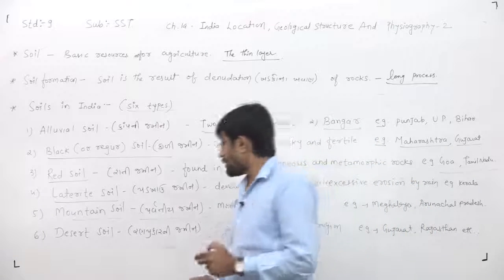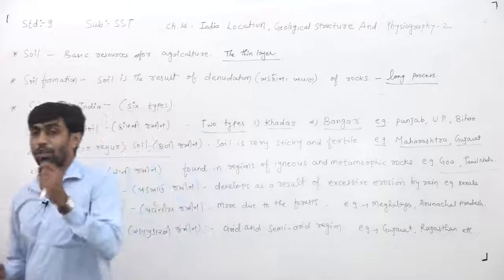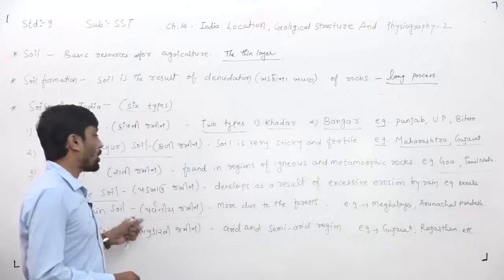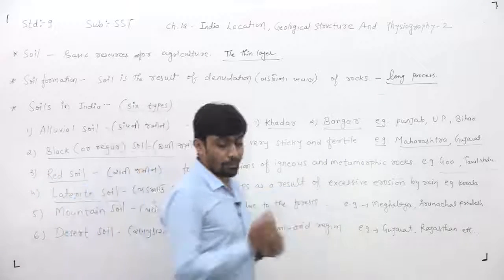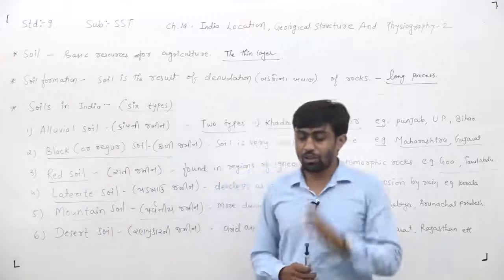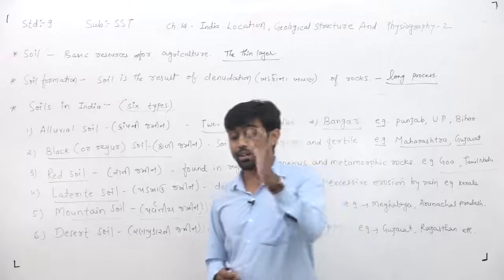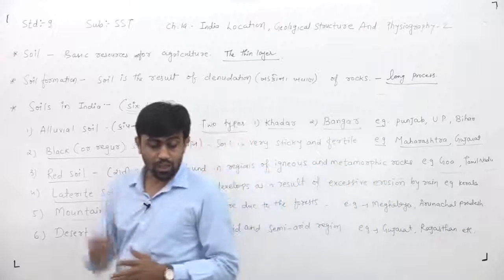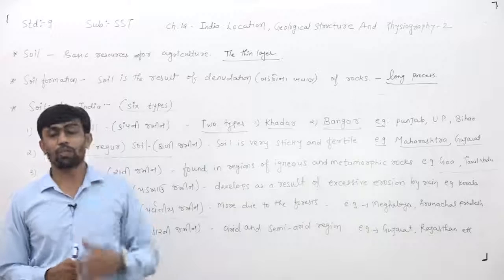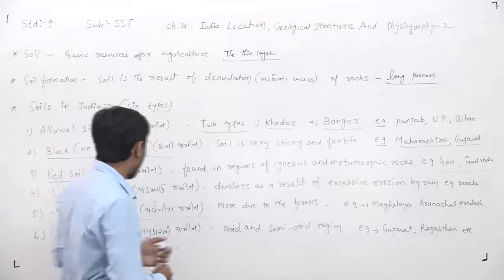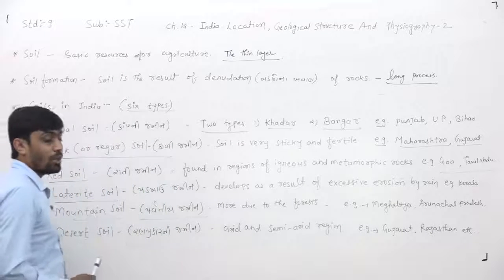Now which are the areas or states where we find mountain soil? For example, Meghalaya, Arunachal Pradesh, Eastern Hills range, Uttarakhand, Himachal Pradesh, Jammu Kashmir. These are all the names of the states where we find mountain soil.